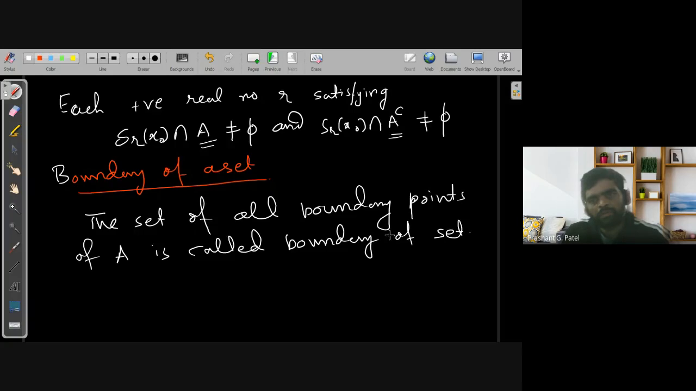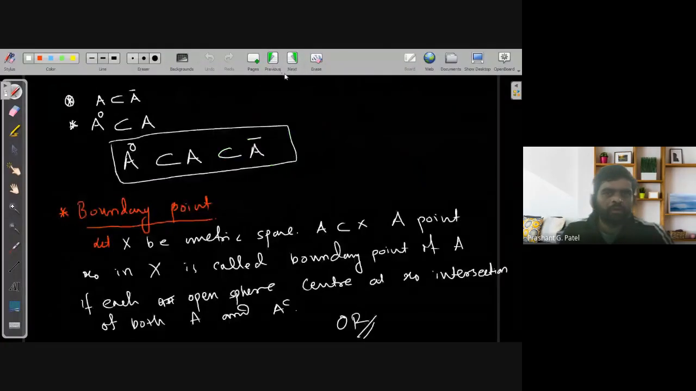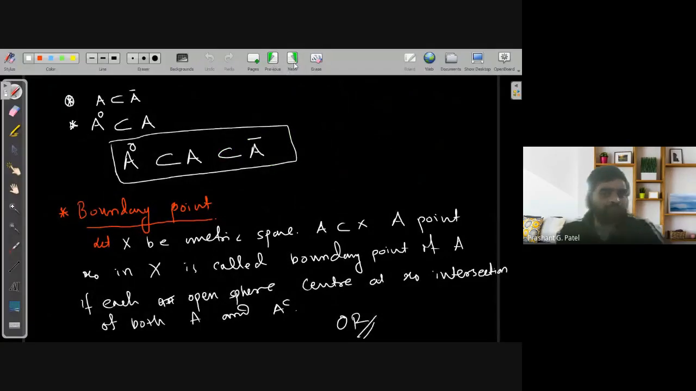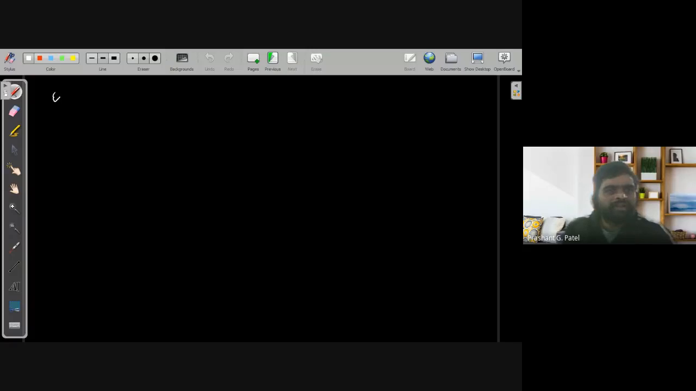So there is a vast difference between a limit point and a boundary point. Okay, because in the previous examples, you can also see that. For example, let's say I have X equal to R and A is the open interval (0, 1). Then what are the boundary points of this set A?